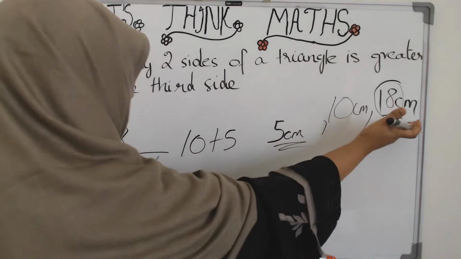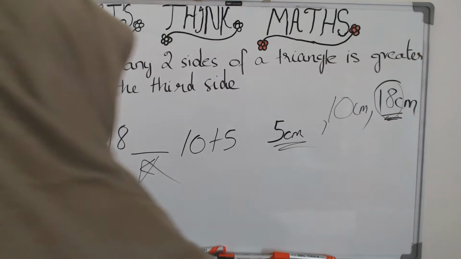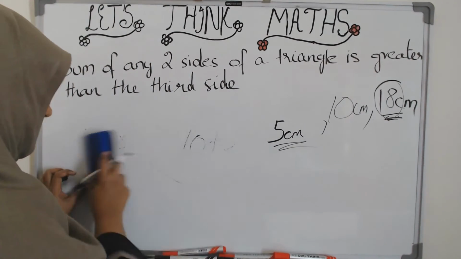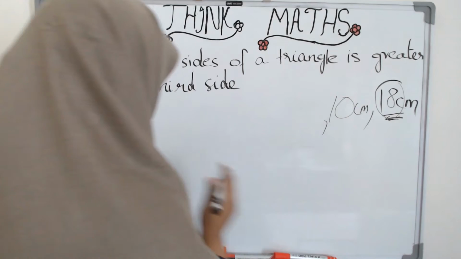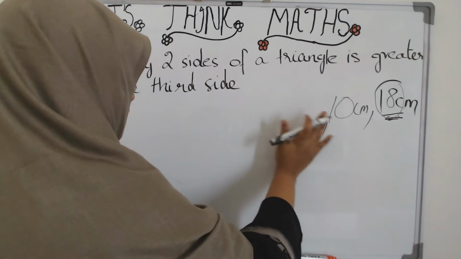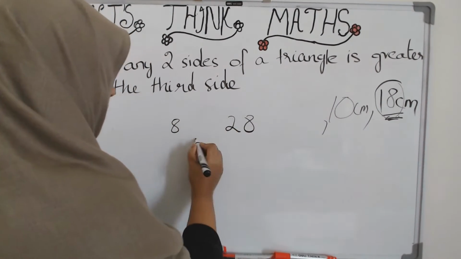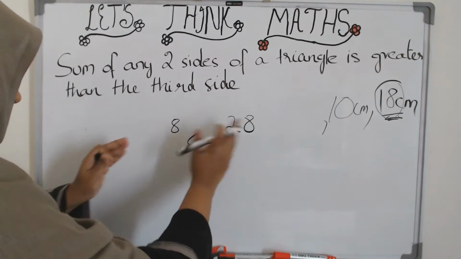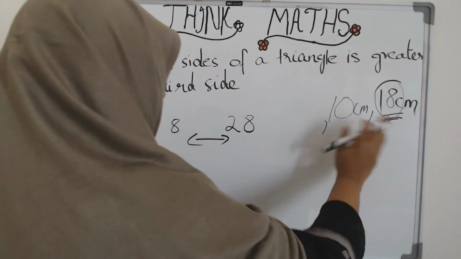Then the larger number will not satisfy this rule. So any number which we take here should lie between 8 and 28. All the numbers in this interval will form a triangle together with these two sides.